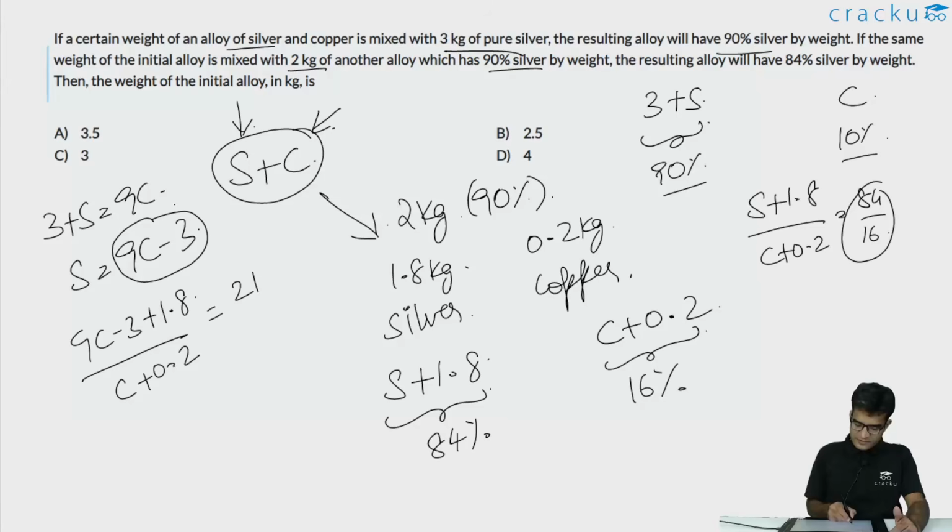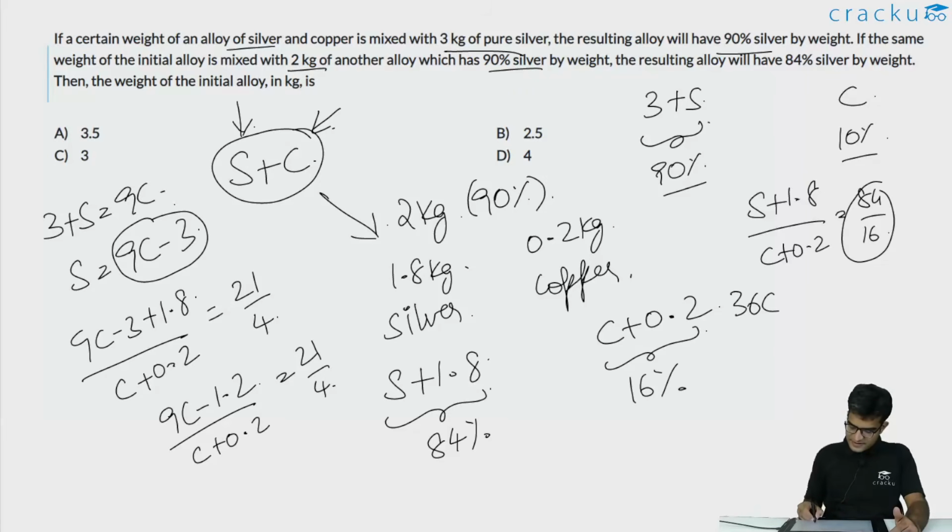That is 21 by 4. 9C minus 3 plus 1.8 will be 9C minus 1.2 divided by C plus 0.2 is equal to 21 by 4. If you cross multiply, 36C minus 4.8 is equal to 21C plus 4.2, or the value of 15C is equal to 9, or the value of C is equal to 0.6 kgs.